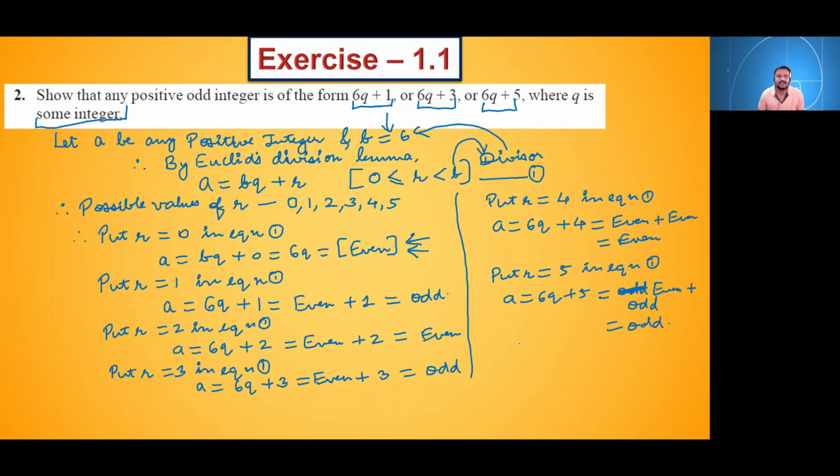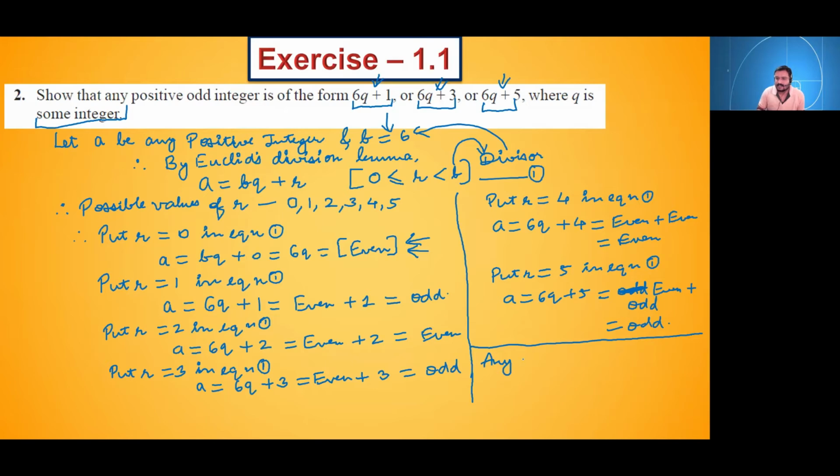So what conclusion we can draw from this now? Yes, anyone? What conclusion we can draw? So any positive odd integer is of the form 6q plus 1, 6q plus 3 and 6q plus 5.